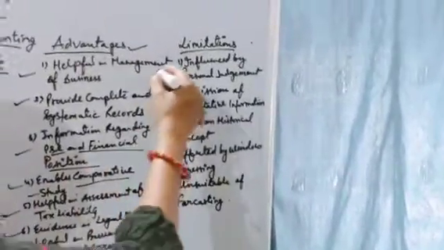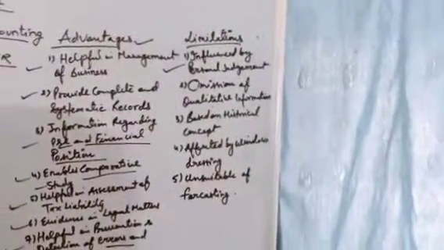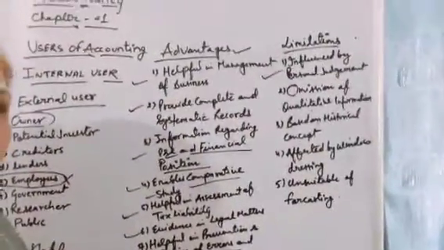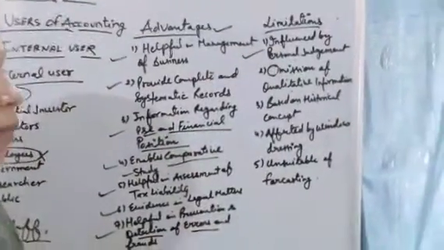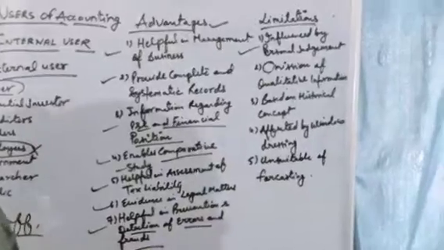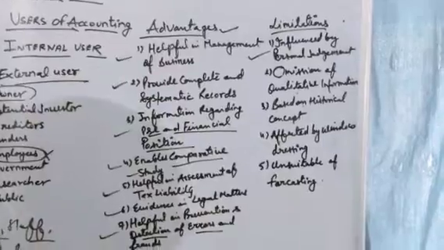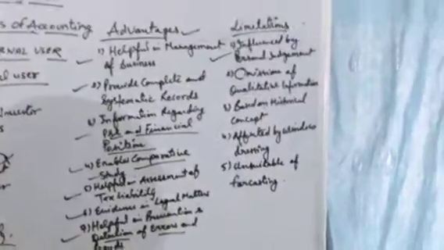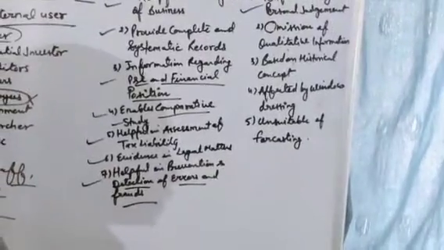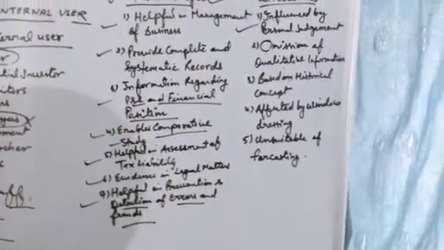Okay, the first one, influenced by personal judgment. No doubt there are so many techniques and principles while we are recording the transactions and preparing our accounts. But these techniques and principles are followed by human beings, and because of that, the personal judgment of those particular people influences the decision. So it is also affected by human nature or personal judgment.